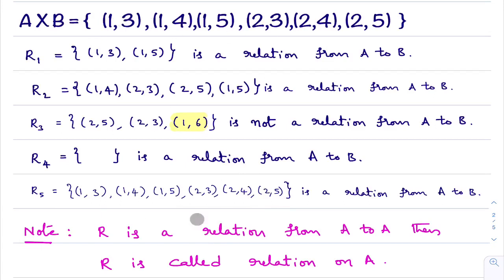That means actually this is A cross B only. If you observe clearly, this is A cross B. Is it a subset of A cross B? Yes. We know that every set is a subset of itself, and clearly it is a subset of A cross B. As R5 is a subset of A cross B, we can say that it is a relation from A to B. I hope you understand what is a relation from A to B.